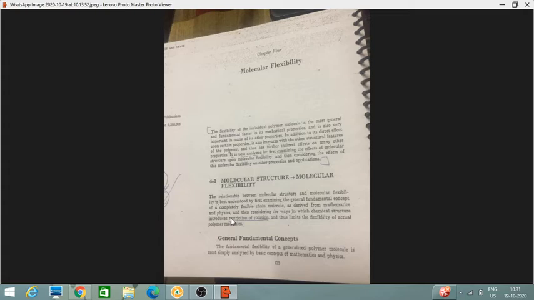It is best analyzed by first examining the effects of molecular structure upon molecular flexibility and then considering the effects of this molecular flexibility on other properties and applications. So let us first see how the molecular structure influences molecular flexibility. 4-1 Molecular structure on molecular flexibility.